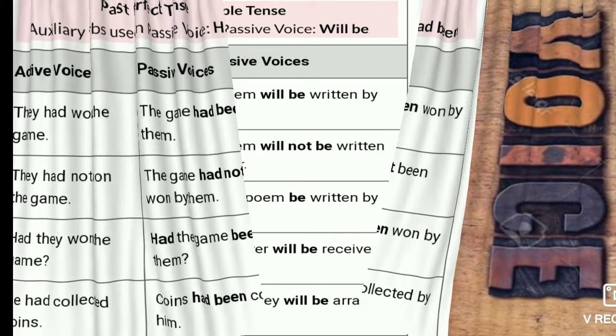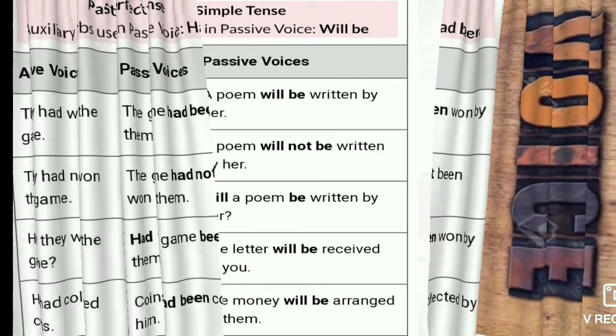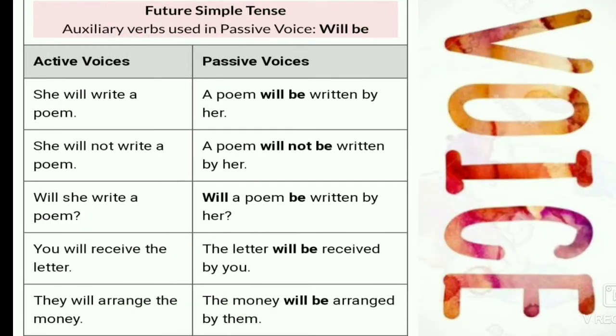And after that, we have to use the simple future tense. In the simple future tense, will, shall, and after that be is used. She will write a poem; a poem will be written by her. She will not write a poem; a poem will not be written by her. Will she write a poem? Will a poem be written by her?